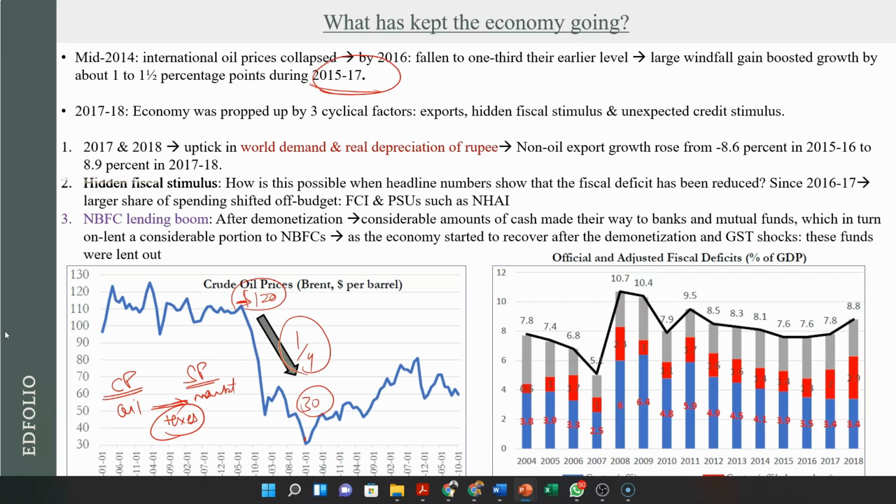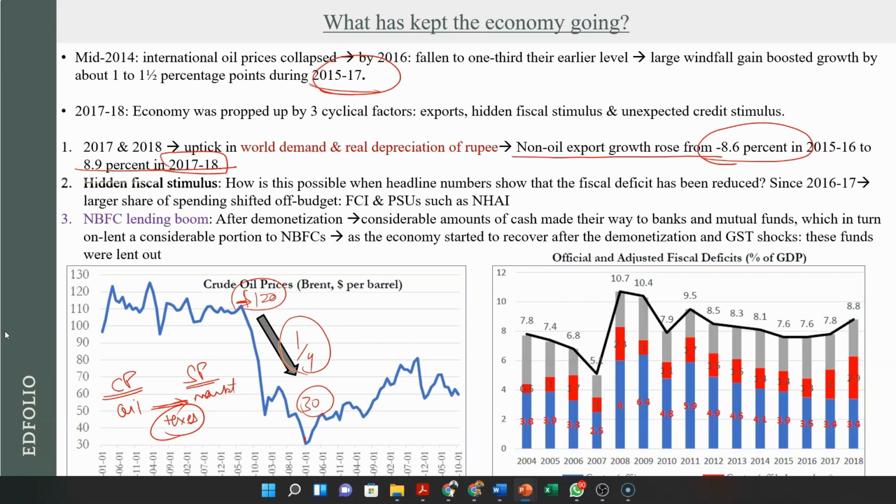The other reason from 2017 to 2018 was, one, because of the uptick in world demand started increasing and Indian rupee started depreciating. अगर Indian rupee depreciate करता है तो हमारे exports जो हैं वो ज़्यादा competitive हो जाते हैं. And this is where we see that the non-oil exports grew from -8% to +8% in 2017-18. तो हमारे exports 1-1.5 साल के लिए पिकअप करे बिकॉज हमारी करेंसी रियल सेंस में डिप्रिशिएट कर गई.